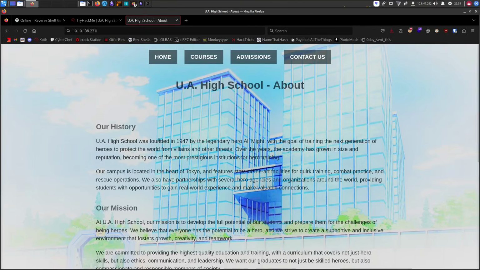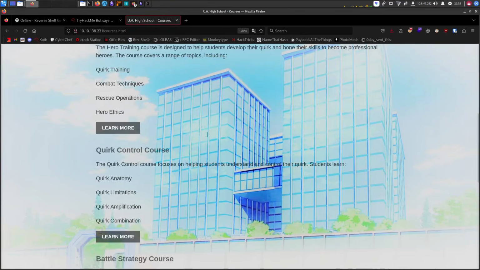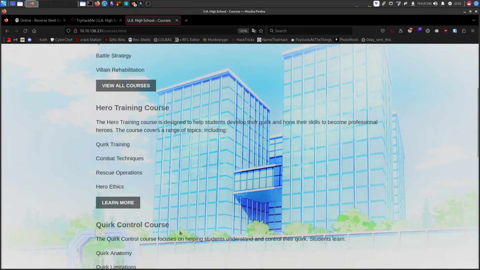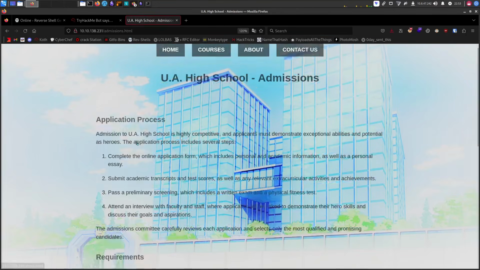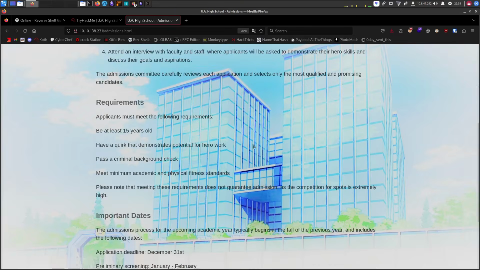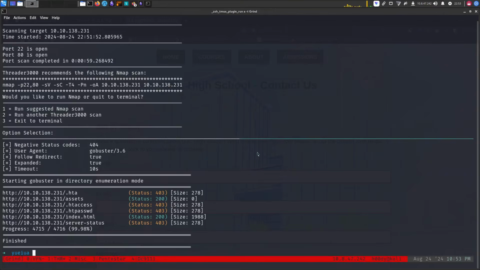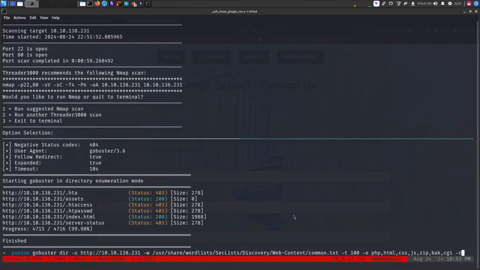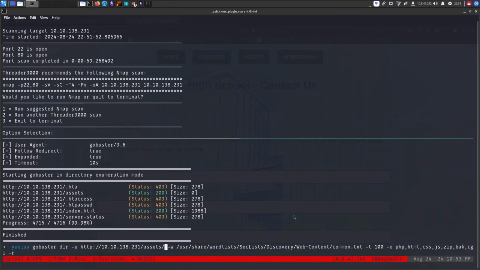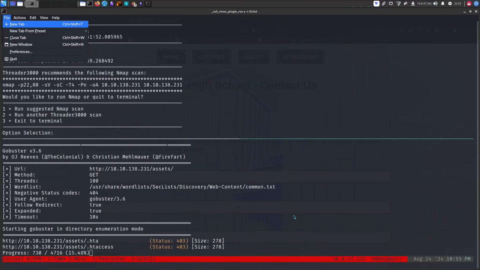So in about.html, we got nothing too interesting. In courses, these are all just static website things, and on admissions, there's a process. There are so many loopholes that you can just fall into and found nothing. That's why maybe most of the users fall into the trap here. And we got assets, we got index.html, and I wonder why it didn't actually run it in the recursive mode. Let's enumerate assets for a while. Let's see what we have.